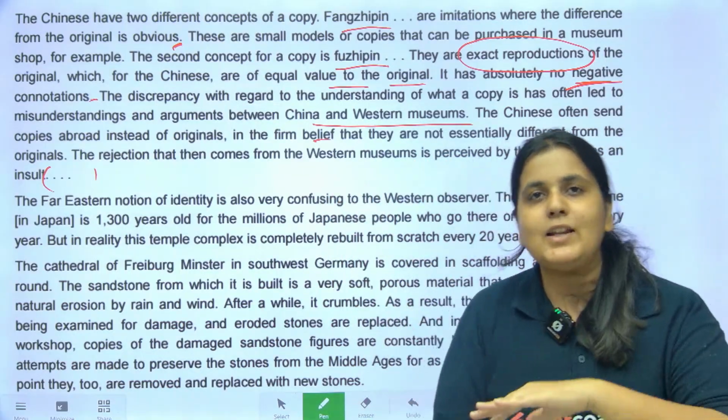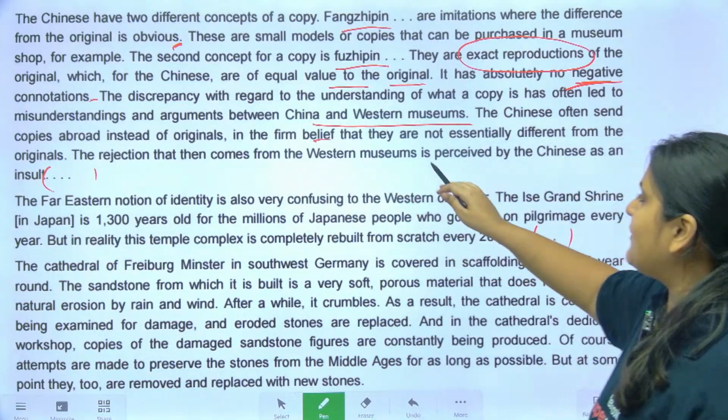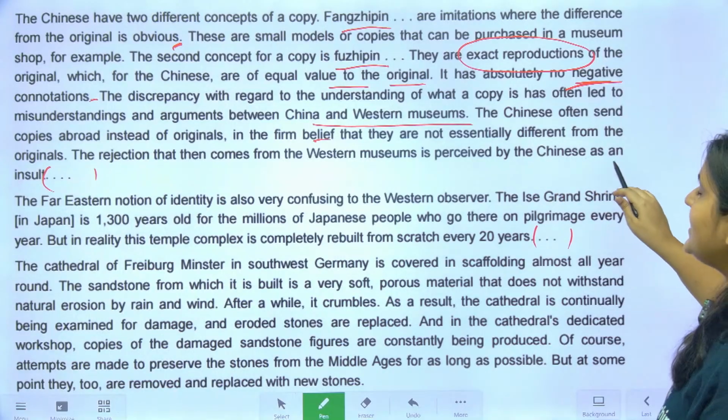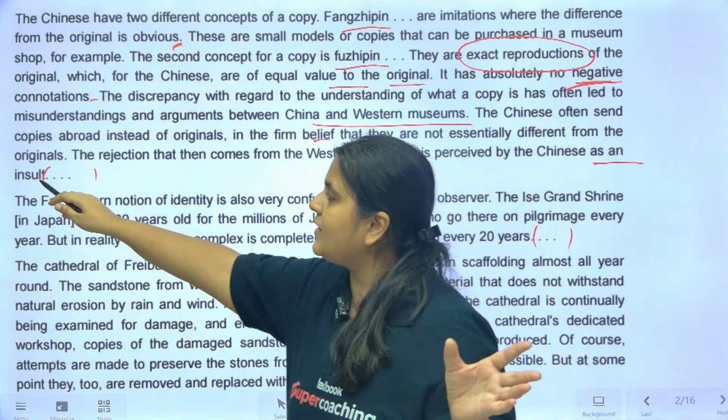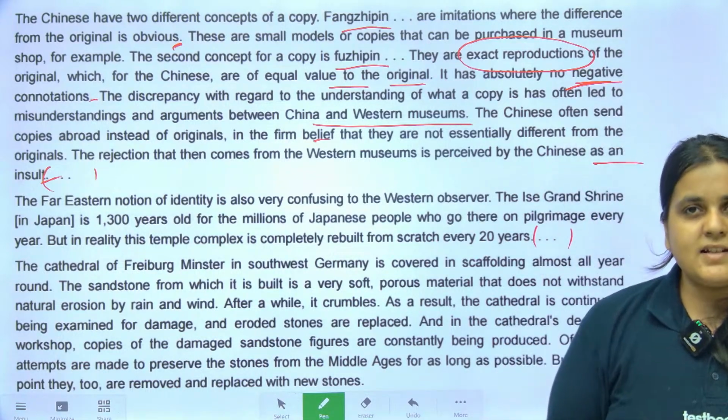They give the same value to the copy and the original. The rejection that then comes from the Western museums is perceived by the Chinese as an insult. The Westerners reject it, saying no, we will not take the copy. So the Chinese consider that an insult.